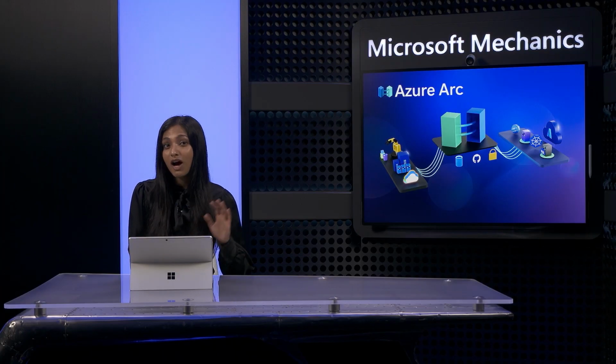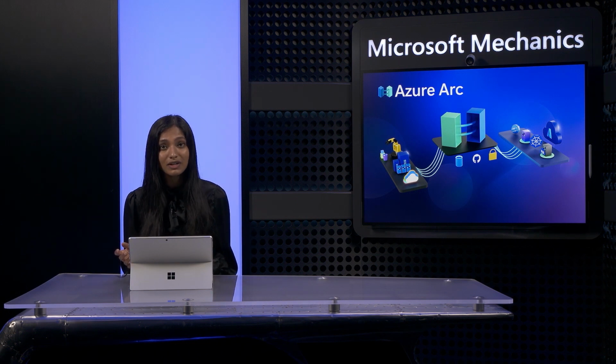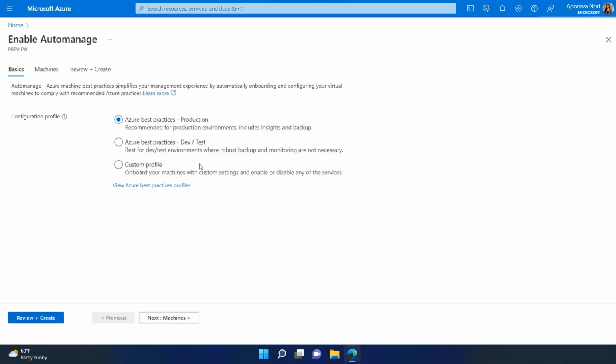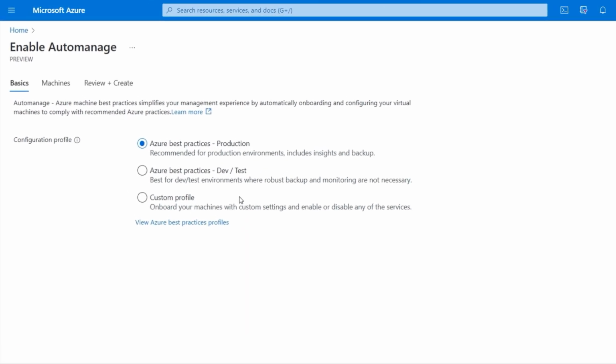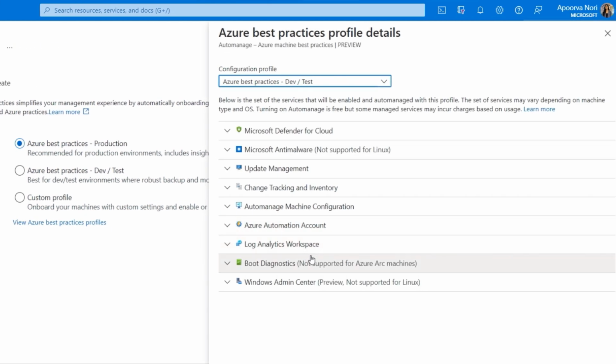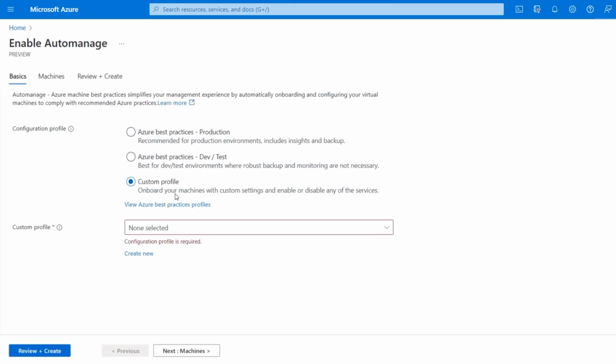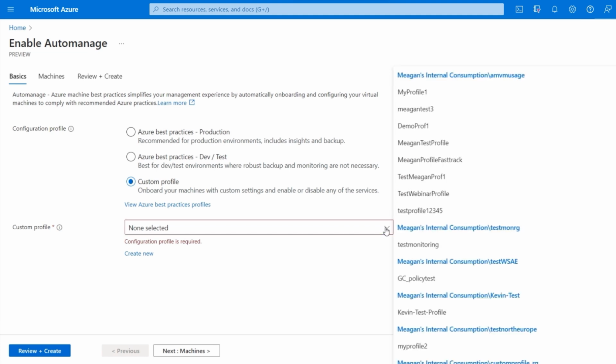It lets you automate operations, best practice configuration, and apply consistent policies across management services to all of your Windows servers and Linux virtual machines. You can enable Auto Manage from the Azure portal. Let me show you a few highlights of the controls that are behind these default policies. What you're seeing here are the service categories with the best practice settings that get configured. Using custom profiles, you can build your own tailored settings.